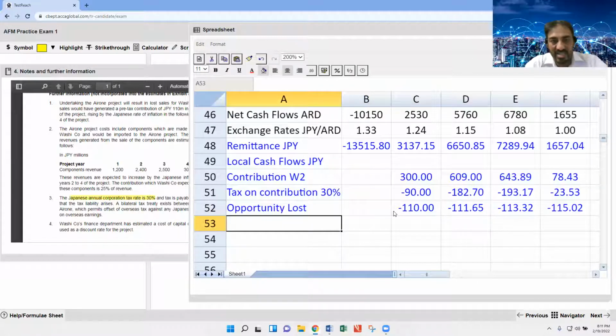But if this opportunity loss exists, we will be able to get tax savings from the opportunity lost.